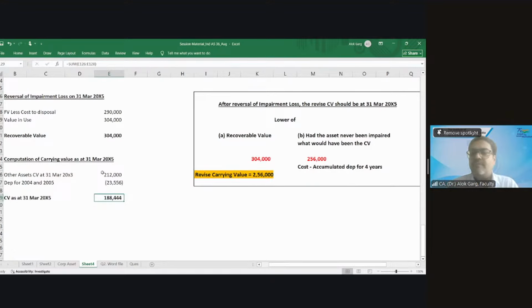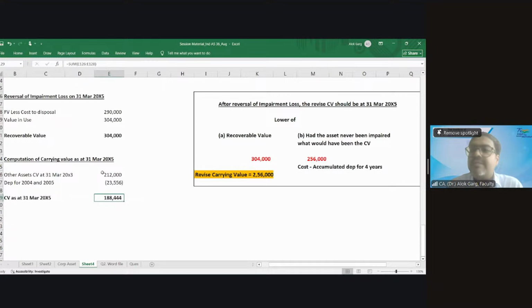So they asked, should we take the differential between 188 and 3,04,000 into the asset? You told no. You need to compute how much you can reverse, right? So management asked Sanjay, sir, how can we compute? Sanjay said, see, you have computed a recoverable value. Management said yes. How much is the amount? 3,04,000. Then Sanjay said, tell me one thing. If this asset had never been impaired in 2002, 2003, what would have been the carrying value today?